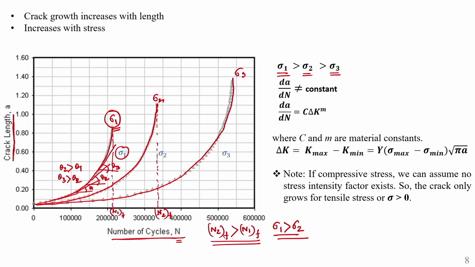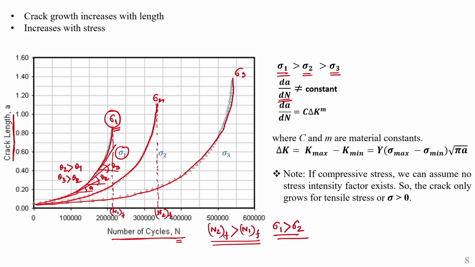So, from this relationship you can observe a very interesting thing. The rate of change of crack propagation with respect to number of cycles is not constant for all levels of stress. For varying stress, this dA by dN is also varying. What happens if the crack length also varies?